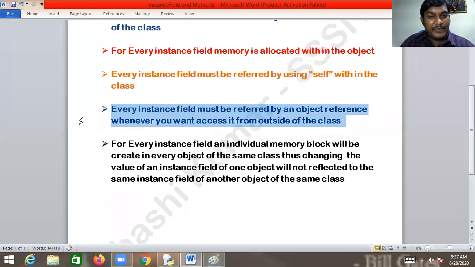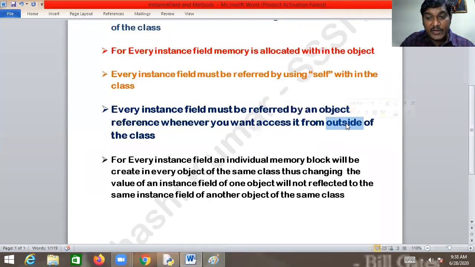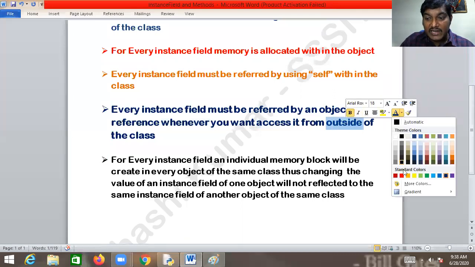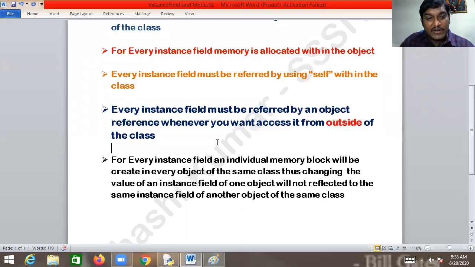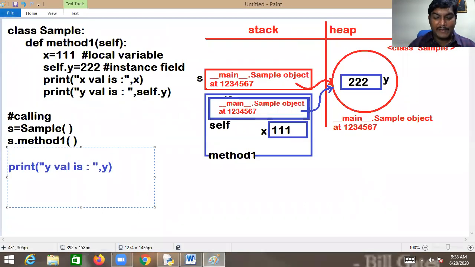You please understand. Sir, every instance field must be referred by an object reference whenever you want to access it from outside of the class. If you want to access it from outside of the class, of course you can get it. It does not require, right? Because you're not a kid. But still, if you want access, who is referring that object?